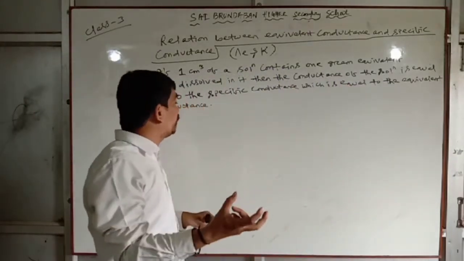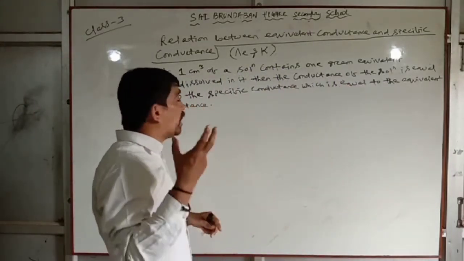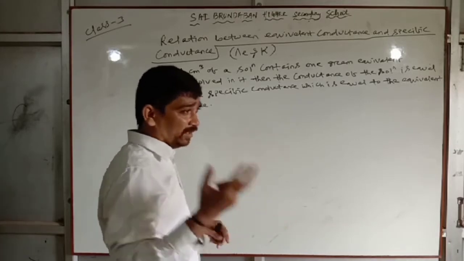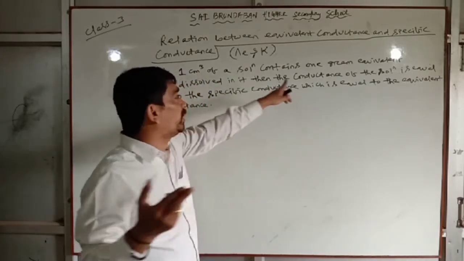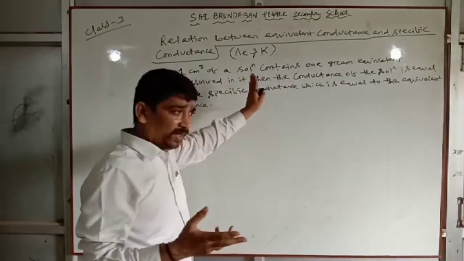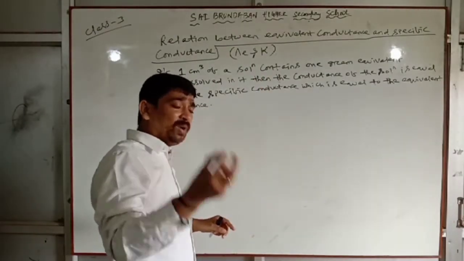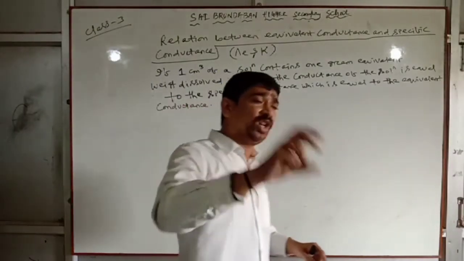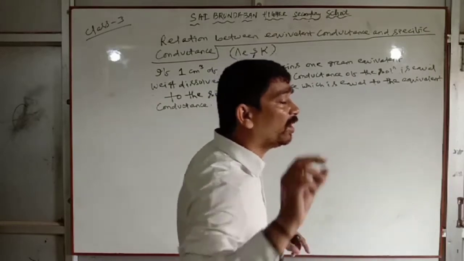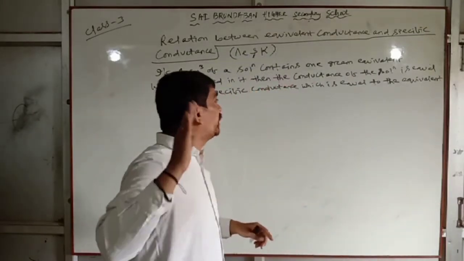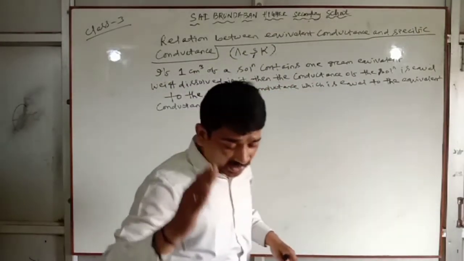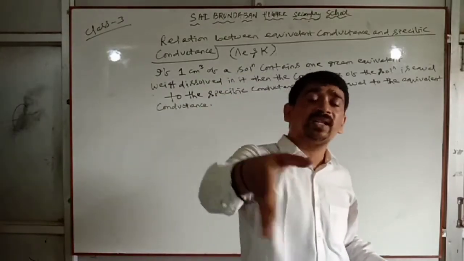When 1 cc of a solution contains 1 gram equivalent of the electrolyte dissolved in it, then the equivalent conductance equals the specific conductance into this volume.